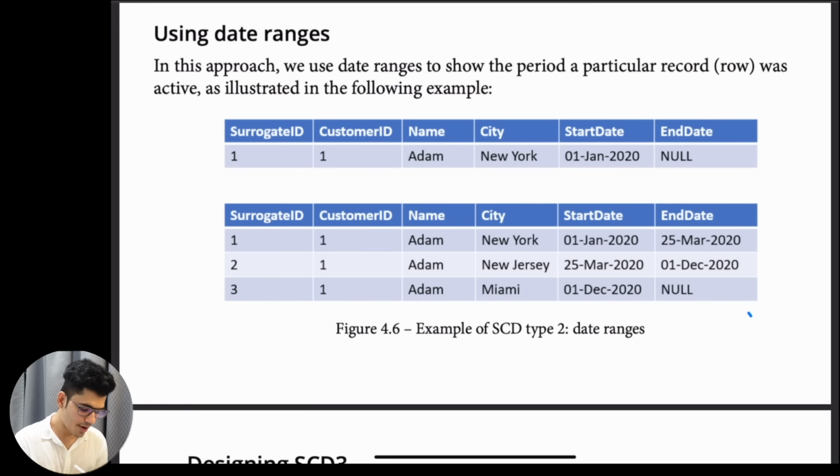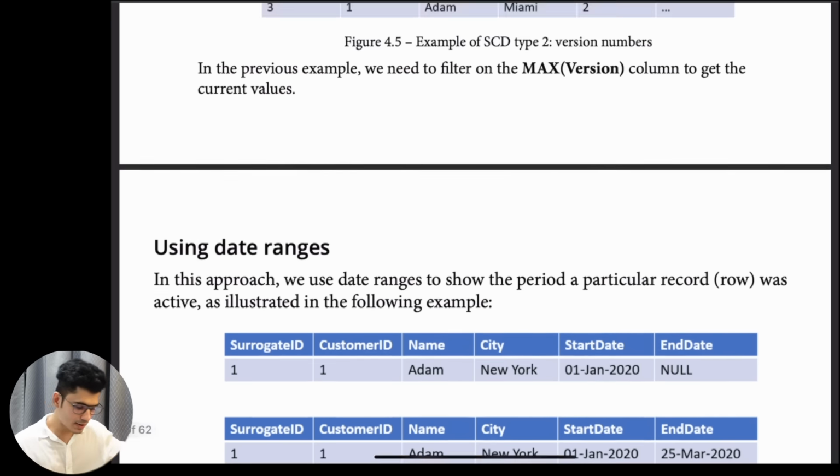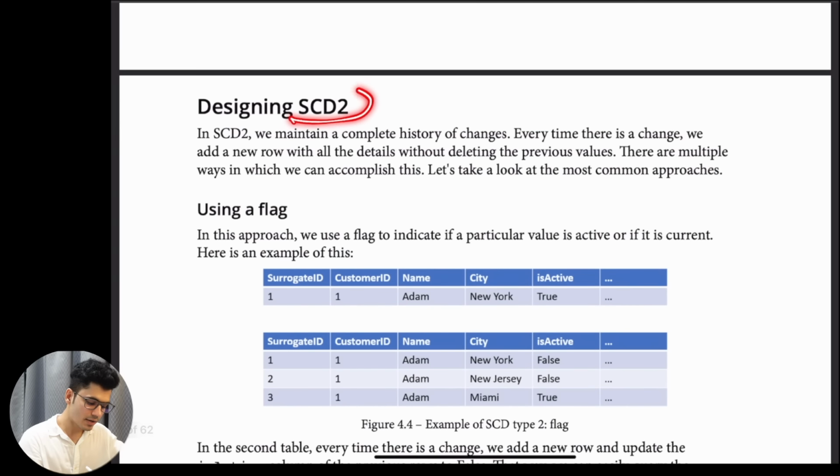Now he went to New Jersey, start date was 25 March and till 1st December. So he lived in New York for 3 months approx. In New Jersey, he lived for how many? Right, 9 months. And now currently he is living in Miami because the end date is null, and this is my current active column. So these are the three ways you can design SCD2.